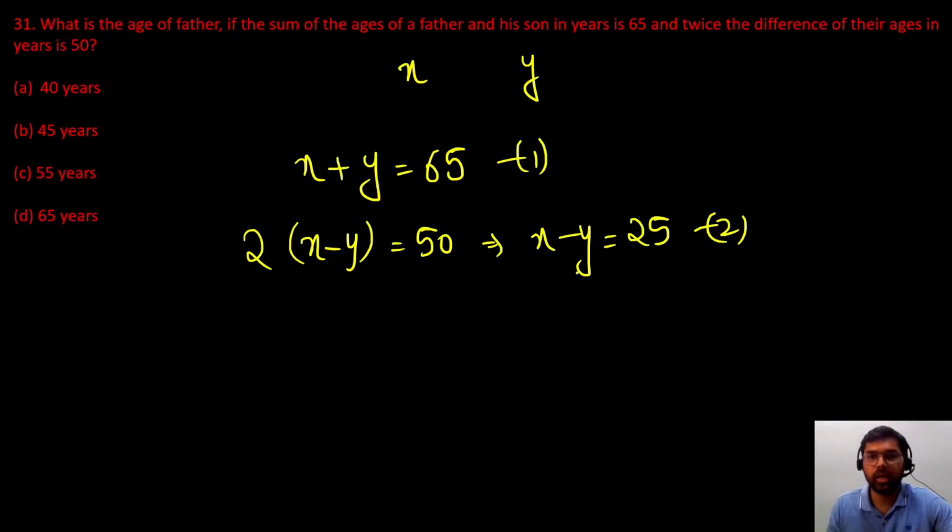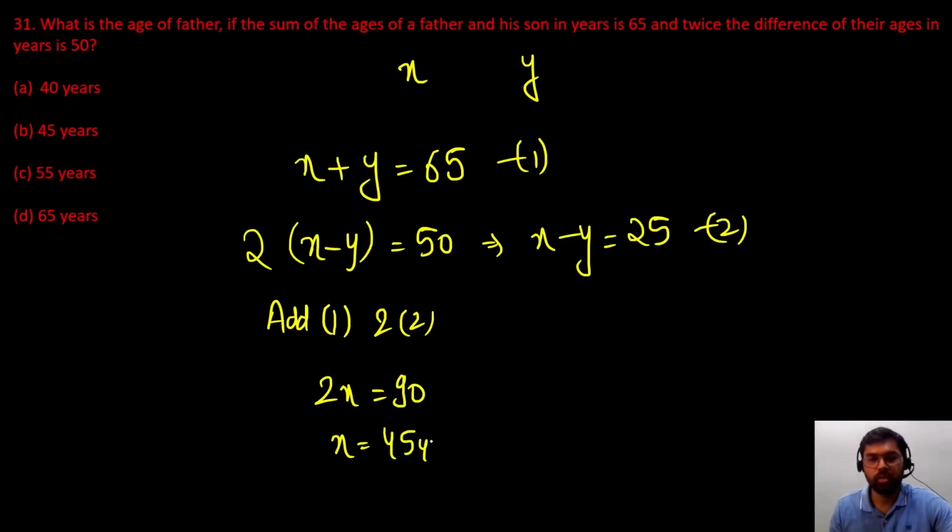So we will eliminate son's age y. So you can see coefficient of y is same and they are of opposite sign. So add equation 1 and 2. We'll add equation 1 and equation 2. So left hand side 2x आएगा and right hand side 65 plus 25 will be 90. So x की value आ गई 45. So father's age is 45.